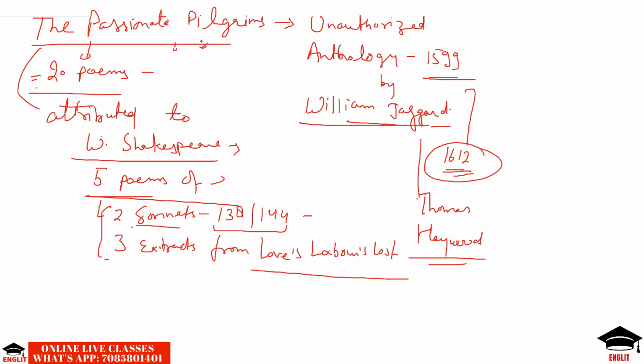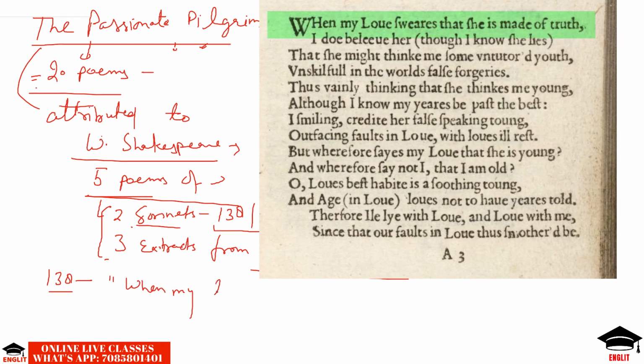Later on, in 1609, they were republished. The title of the first, sonnet number 138, is When My Love Swears That She Is Made of Truth.